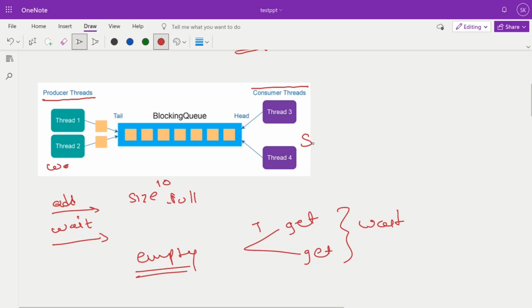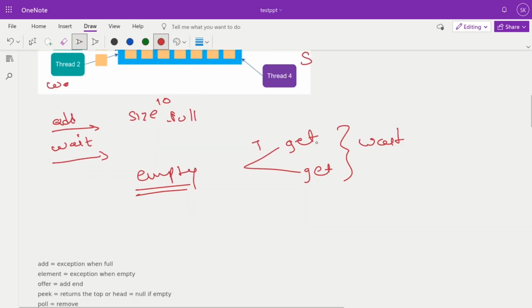So this is the base problem, producer consumer, where multiple people push data. It can be converted into a waiter and chef question, and there are multiple types of questions where the queue comes into the picture.